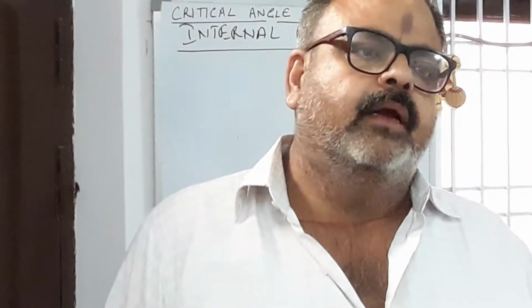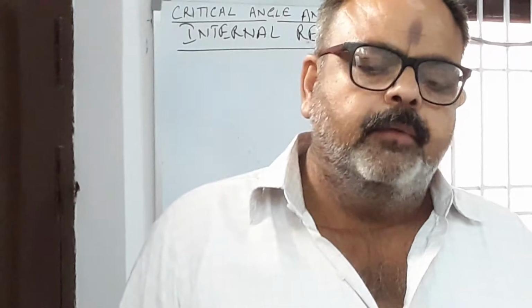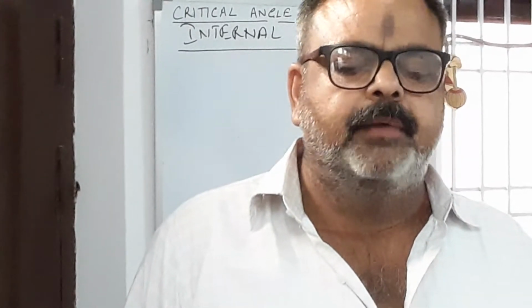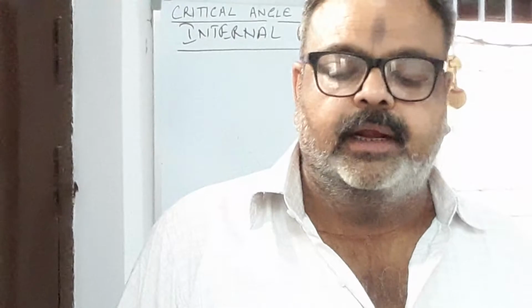The print on the paper appears to be raised up. As you put the glass block on the printed paper, it appears to be raised up. The water tank appears to be shallow. The person appears to be bent and short. All these are the consequences of the refraction of light. After this, exercise C is based on it.